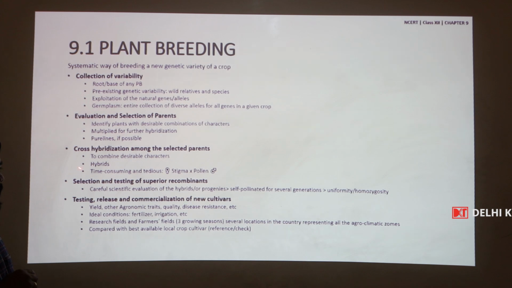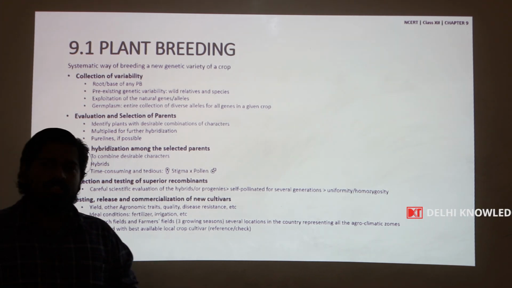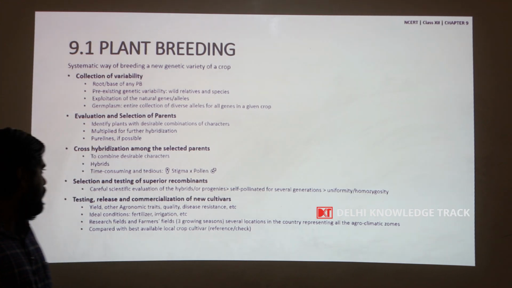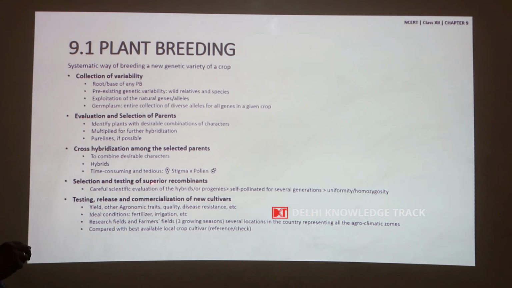Now, these hybrids or the progenies produced out of this hybridization are evaluated, which is selection and testing of superior recombinants, that is the recombinants between the selected parents are selected and tested.